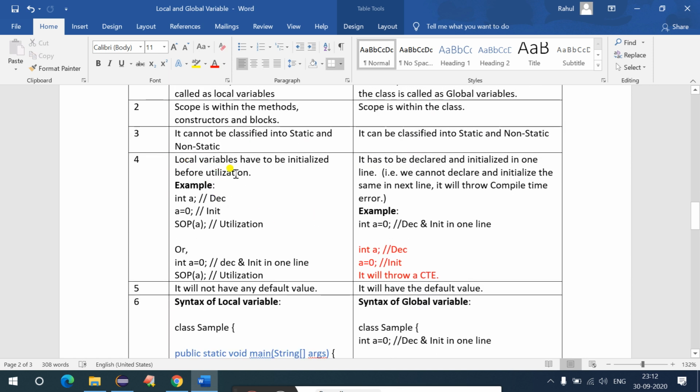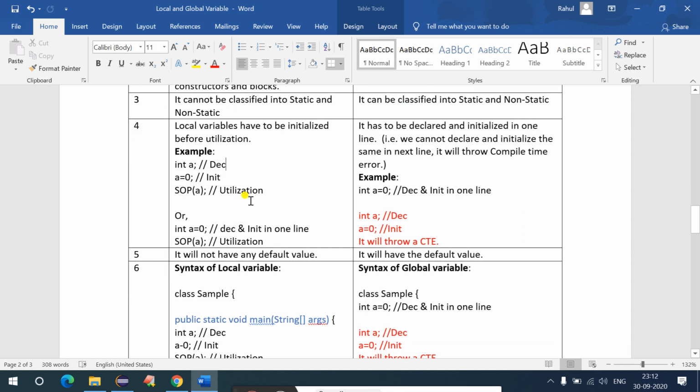The fourth point says a local variable has to be initialized before its utilization. Utilization is nothing but System.out.println. It means if you want to retrieve or utilize the value of the variable, you will have to declare and initialize it. If you just declare the variable and don't initialize it, you will not be able to utilize it. That will throw a compile time error. So in case of a local variable, this is mandatory. If you want to retrieve the value of any variable, you will have to initialize it.